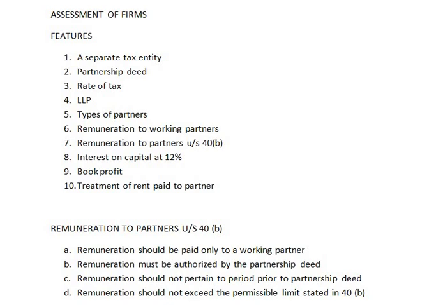Hello everyone, this is class 49 on subject income tax. In today's class we are going to cover some basic concepts of 5th unit, assessment of firm.